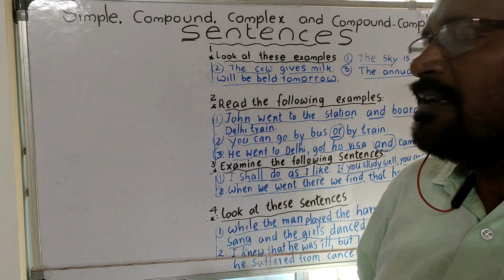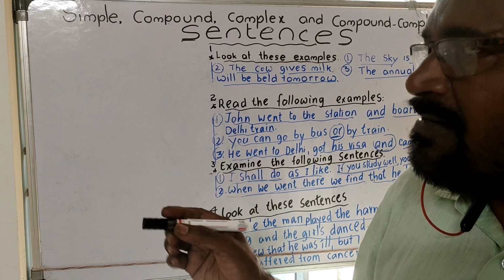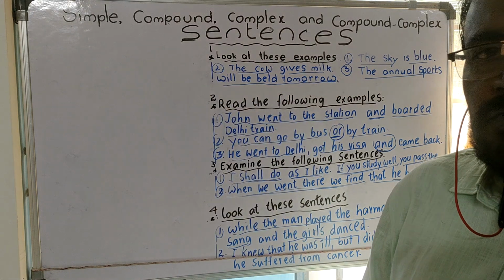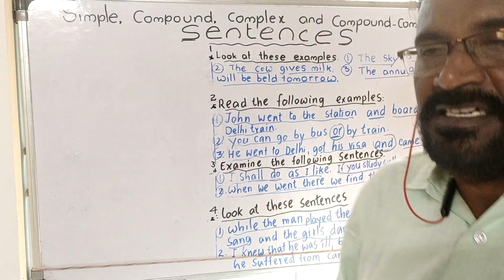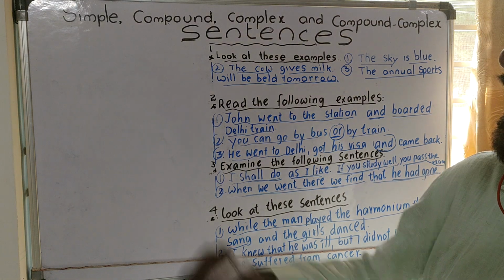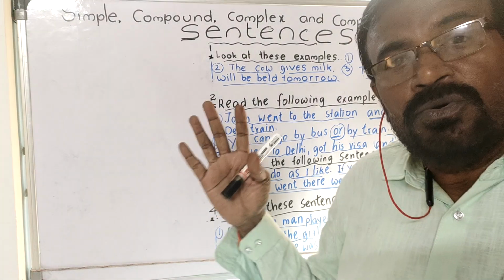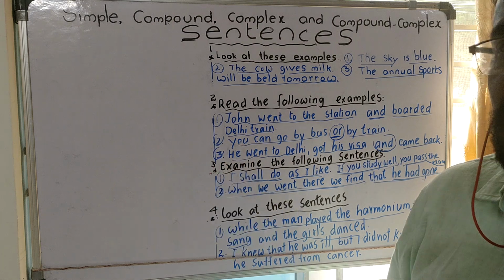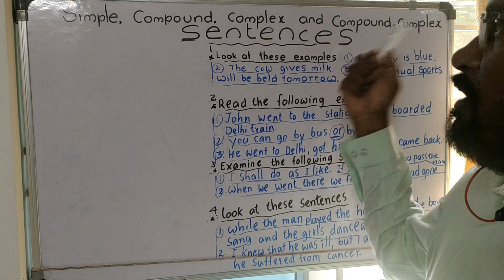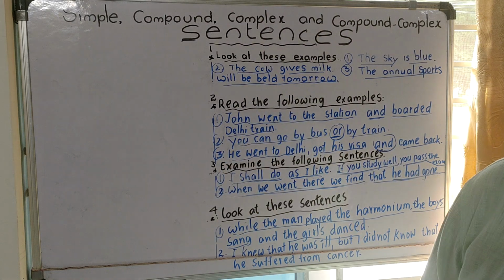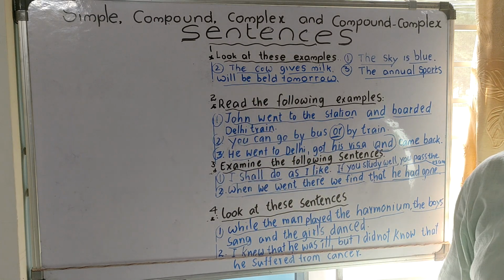Sentences have been divided on the basis of the meaning and word order. They are the declarative or assertive sentences, interrogative sentences, imperative sentences, and exclamatory sentences. But on the basis of clause structure, the sentences have been divided again into four types. They are simple, compound, complex, and compound complex sentences. Now about this, I have written here some examples.